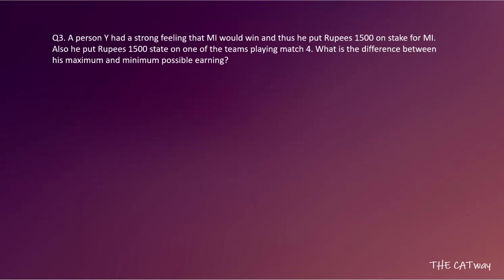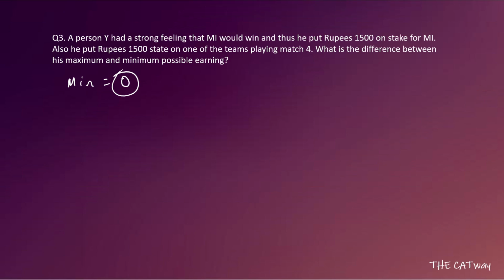Acha, minimum possible earning will always be 0. Okay, so minimum would be 0. Why? Because if he puts his money on MI and the team loses, he gains nothing, and even he loses his money, so the amount with him is 0. After that, in match 4, to whichever team he puts his stake on, if that team loses, he gets 0 rupees. Okay, so the amount which he is going to receive is 0 rupees.